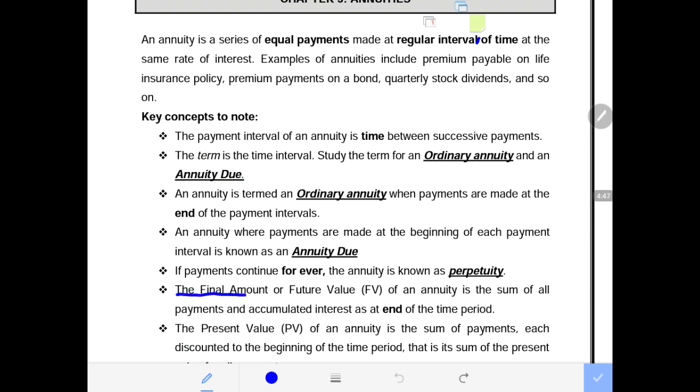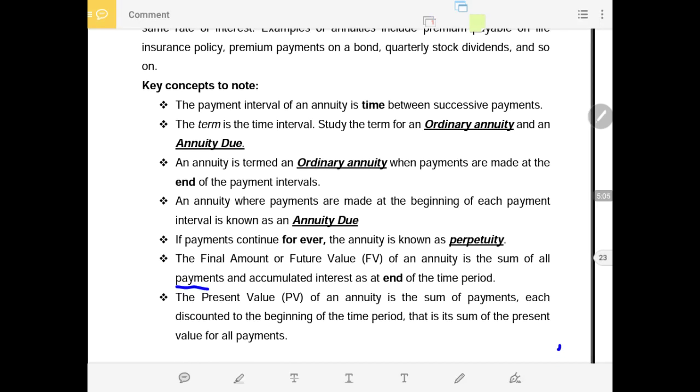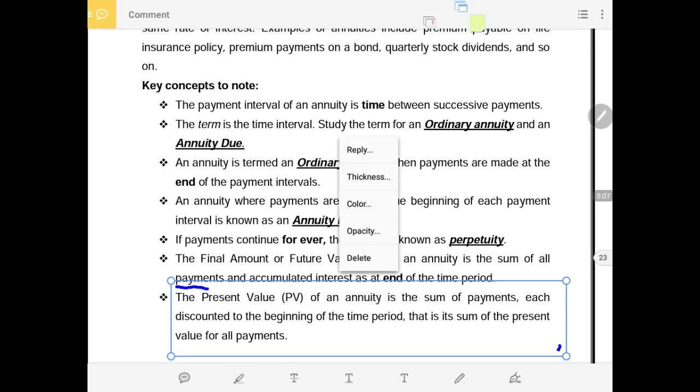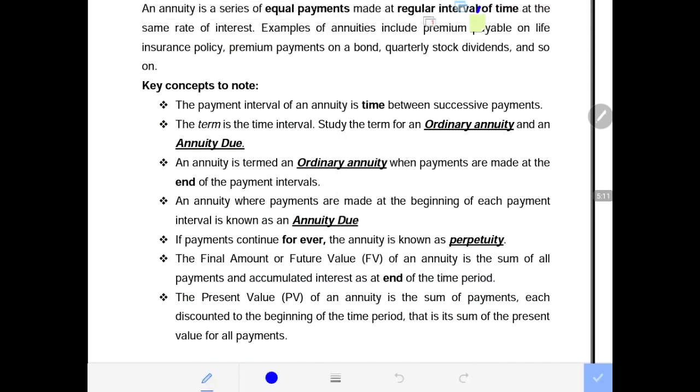The final amount or the future value, which is FV, of an annuity is the sum of all the payments and accumulated interest as at the end of the time period. So that is the future value, which we know is the sum of all the payments plus the accumulated interest that has been earned over the compounding over the period, depending on how often the interest is compounded.